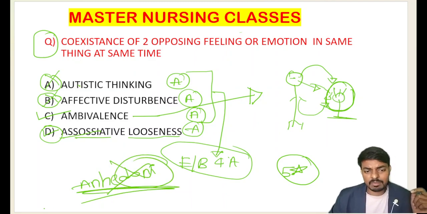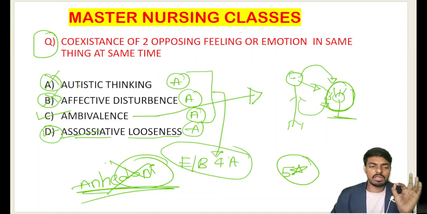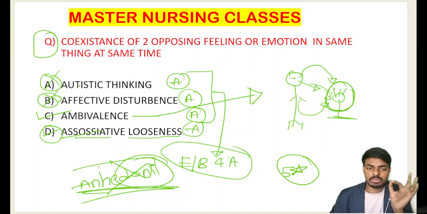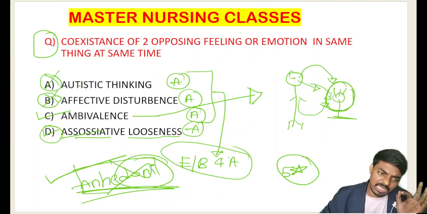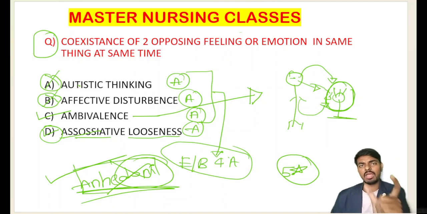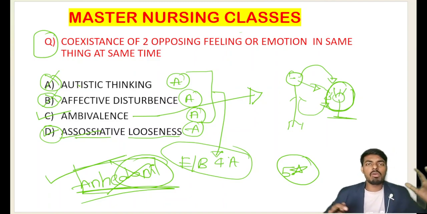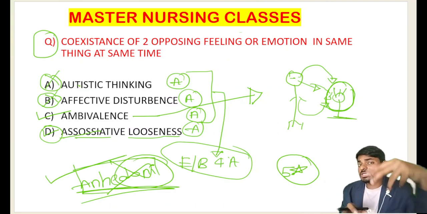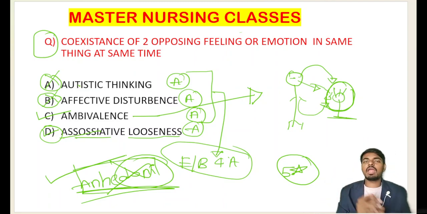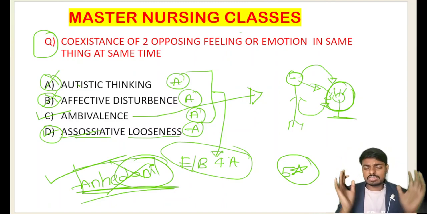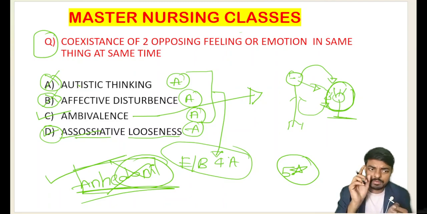Anhedonia is not a part of Eugen Bleuler's four A's. If the examiner is asking for Eugen Bleuler's four A's and in the options he is giving anhedonia, first eliminate the option anhedonia. That is where your question is going to be correct in the exam. Please read the questions carefully in the exam and try to answer the question. Whatever you know is not going to matter for the examiner. Whatever the examiner is asking is going to matter, and that is going to decide your rank, students. Very importantly, please concentrate on your question and options.